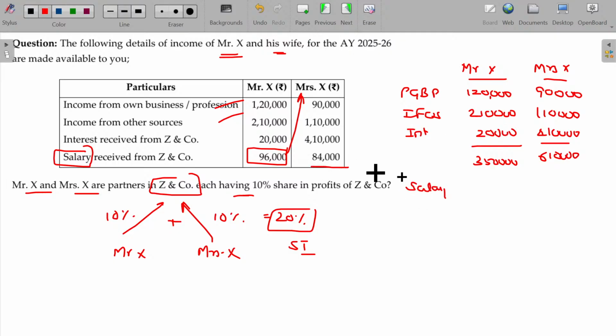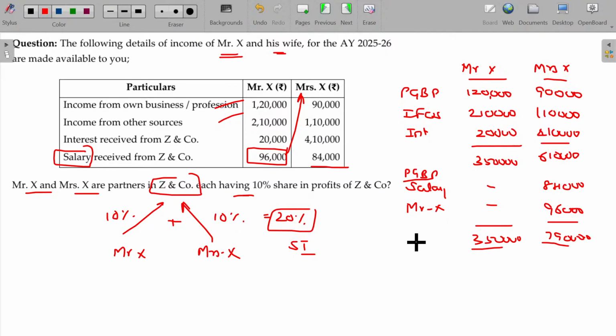This 84,000 will be taken as it is, and any income from the partnership firm will be PGBP only, not salary. Now what is the total taxable amount? For Mr. X, it is 3.5 lakhs. For Mrs. X, 7,90,000. This one is due to the clubbing provision. This is a direct provision. Is that clear? Hope now you'll be able to understand.